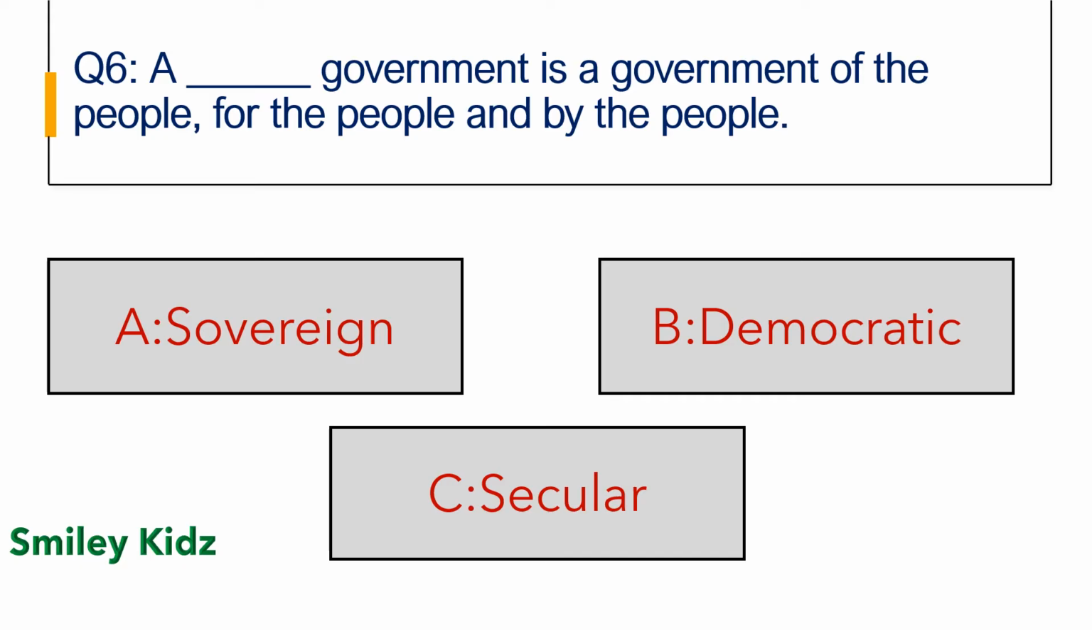Question number 6. A dash government is a government of the people, for the people and by the people. Option A sovereign, Option B democratic and Option C secular.